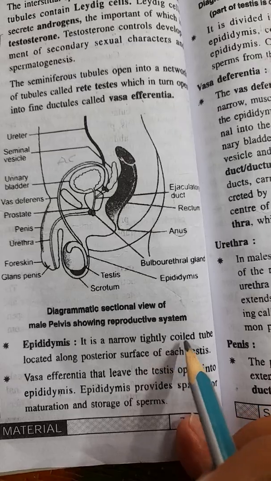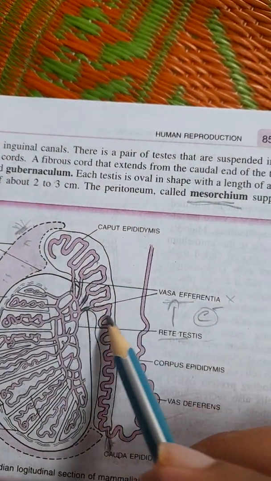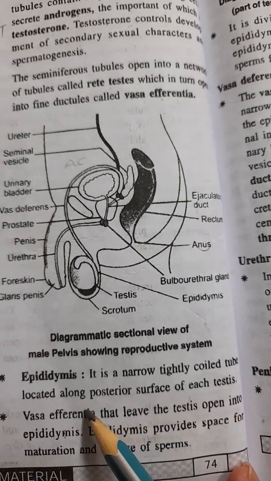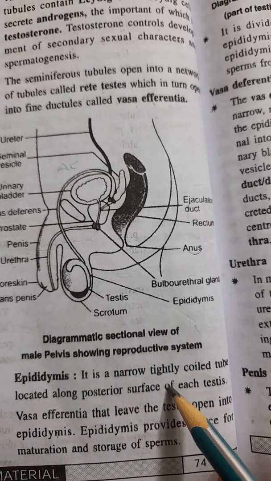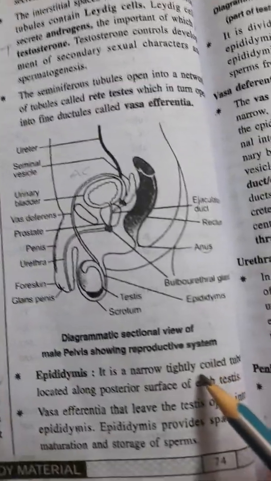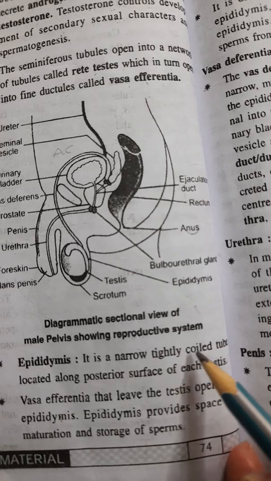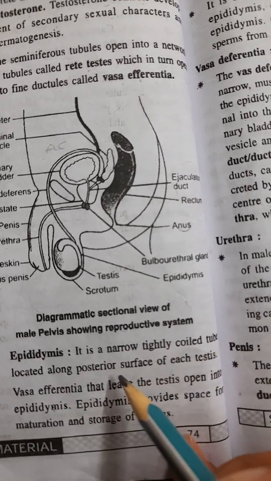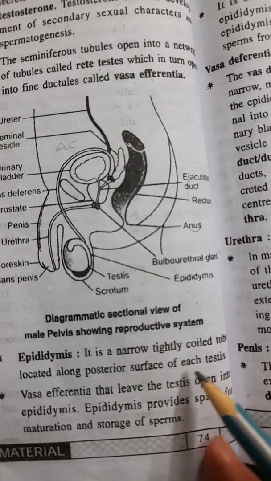That is its shape. Where is it? It is located along the posterior surface of each testis.